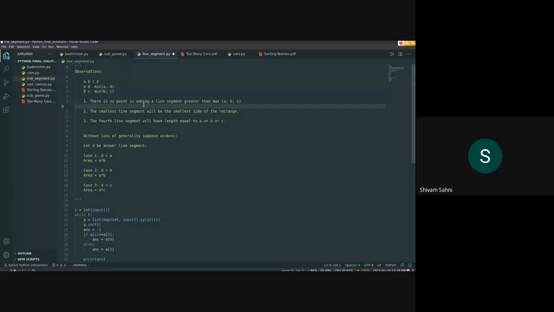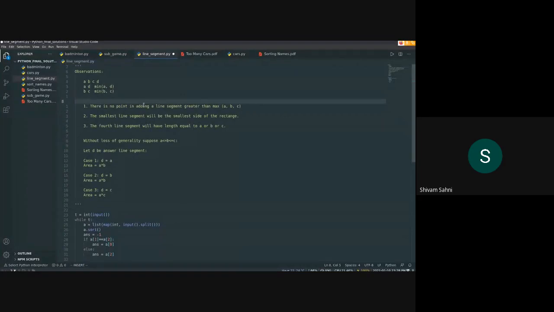Again, you will be taking the minimum. If you take the minimum of X and D, where X is the minimum of the segments, you'll get X, considering D would be greater than X.